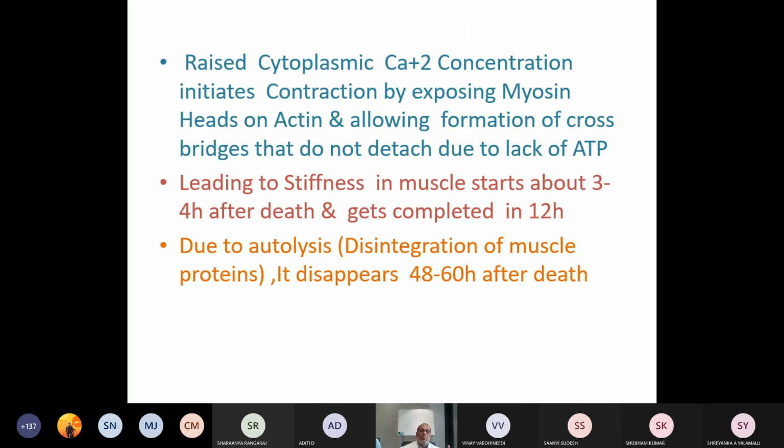Raised cytoplasmic calcium concentration initiates contraction by exposing myosin heads to actin and allowing formation of cross bridges that do not detach due to lack of ATP. This leads to stiffness in the muscle, which starts about 3 to 4 hours after death and is completed in about 12 hours. Due to autolysis, that is disintegration of muscle protein, this stiffness disappears after 48 to 60 hours of death. Understood? After 48 to 60 hours of death.